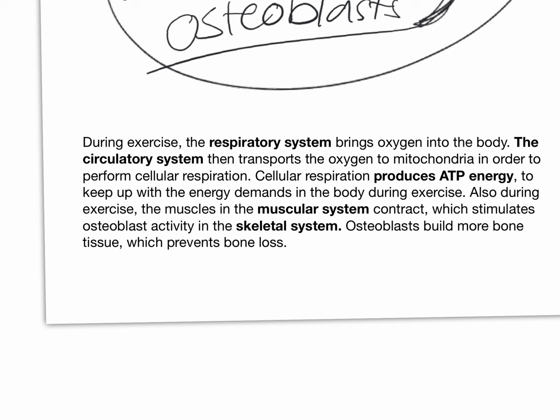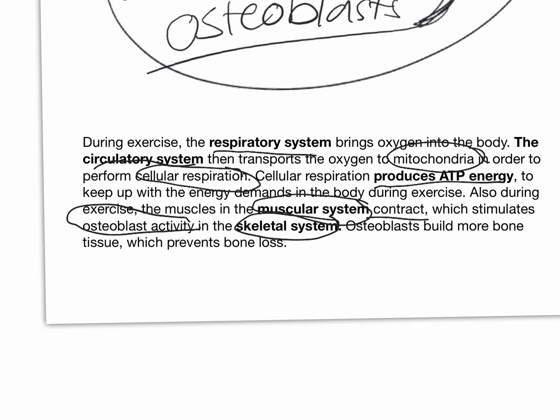Okay, so for our final response here, we have: during exercise, the respiratory system brings oxygen into the body. The circulatory system then transports the oxygen to mitochondria in order to perform cellular respiration. Cellular respiration produces ATP energy to keep up with the energy demands in the body during exercise. Also during exercise, the muscles in the muscular system contract, which stimulates osteoblast activity in the skeletal system. Osteoblasts build more bone, which prevents bone loss.